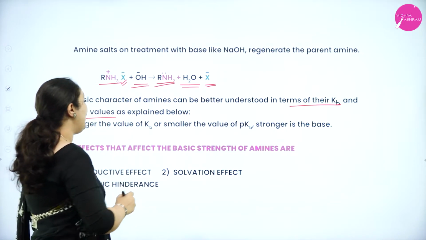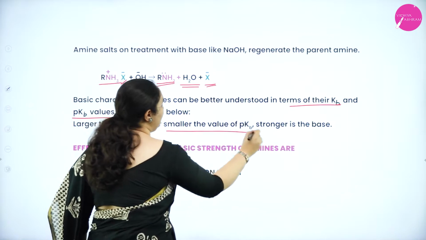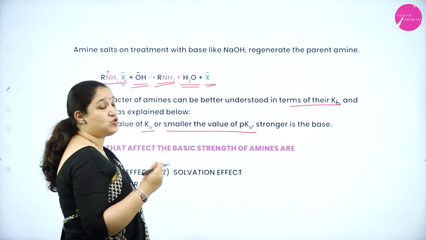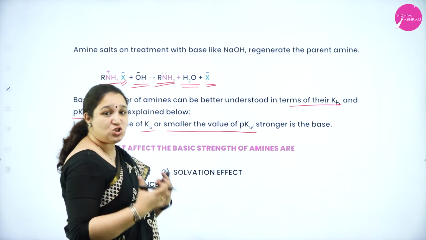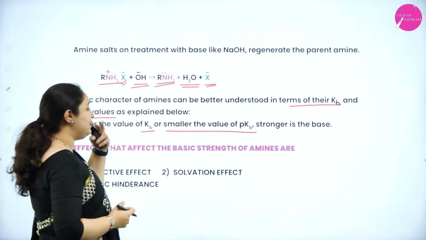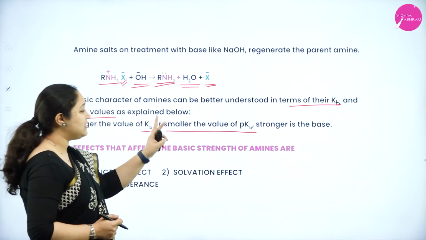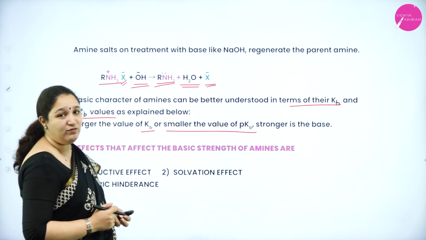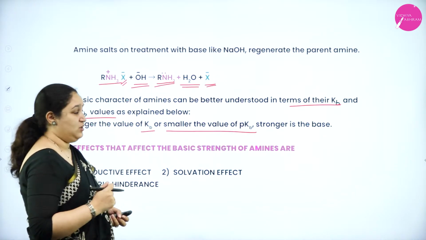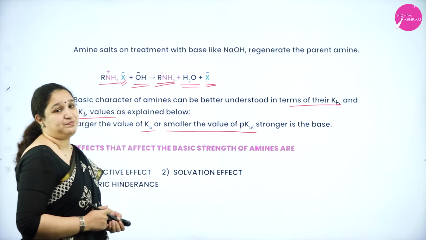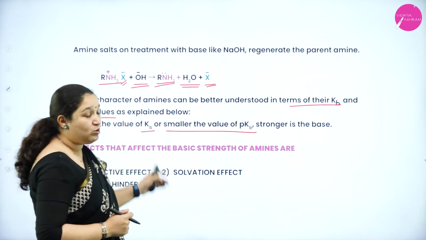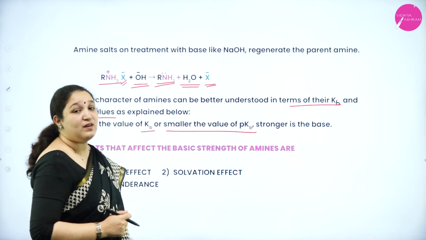So the larger the value of Kb, the smaller will be the value of pKb, and the stronger is the base. So for a strong base, the Kb value will be larger and the pKb value will be smaller. Why is it inversely proportional? You have learnt it in your first PUC, correct? So I hope you remember this. Anyways, you can look back and understand it better.